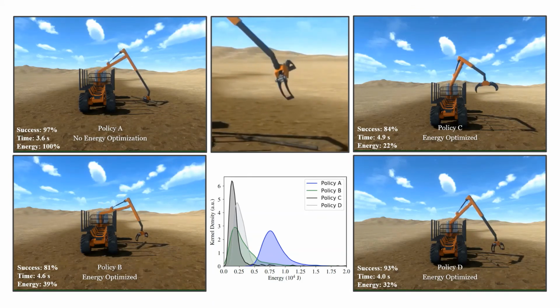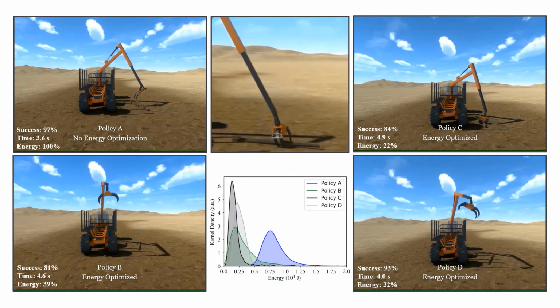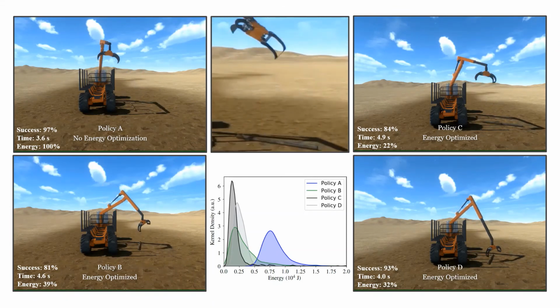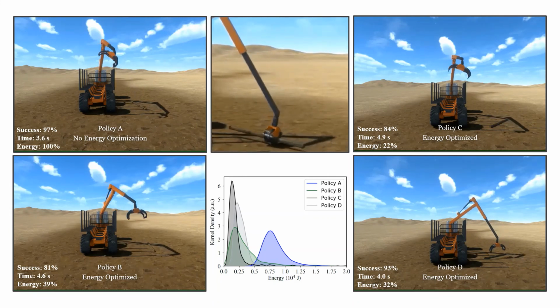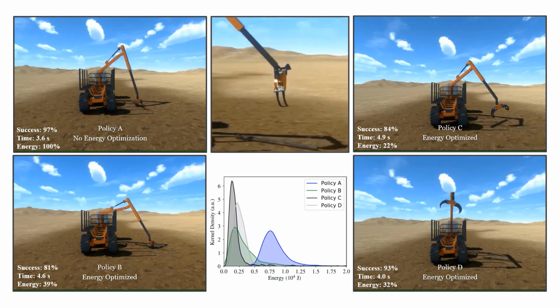We also include an energy optimization goal in the learning setup and show that it's possible to significantly reduce the total energy consumption during crane manipulation. As demonstrated, our energy-optimized policies exhibit reduced grapple oscillations and smoother trajectory profiles compared to corresponding policies learned without an incentive for energy optimization.